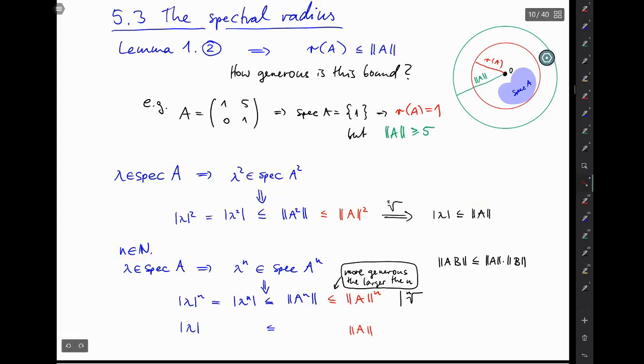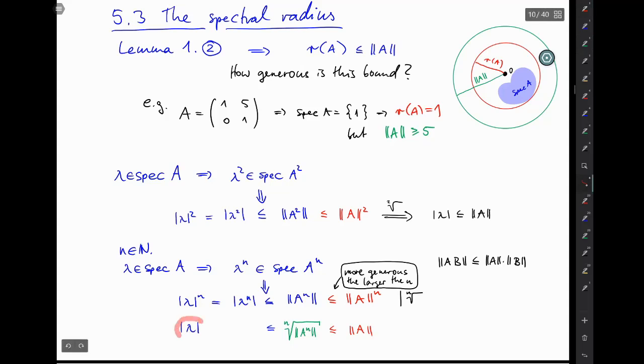looking at powers n. But now let's also take into consideration what happens to that term here. And this turns into the nth root of norm a to the power n. And you still have this inequality here.